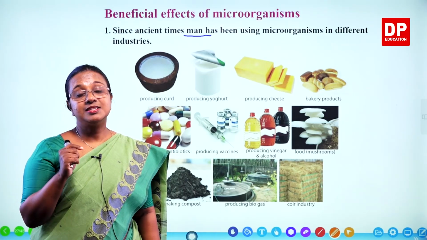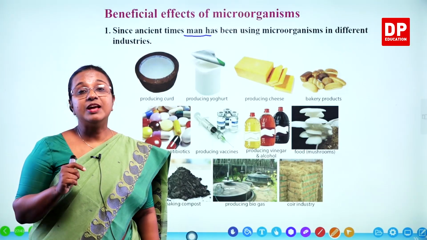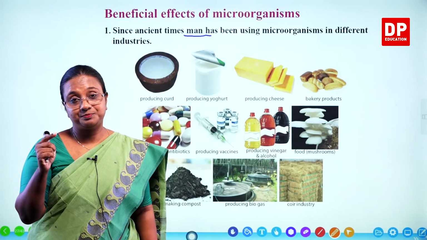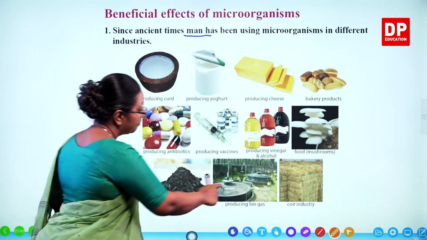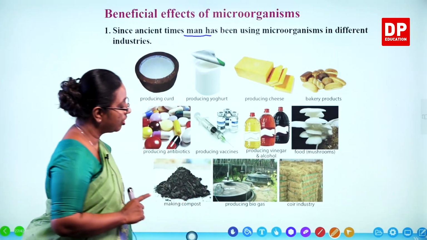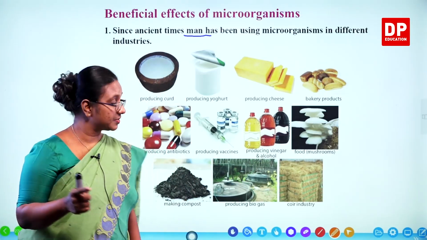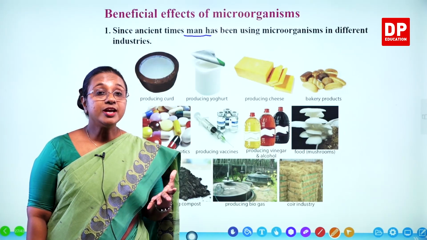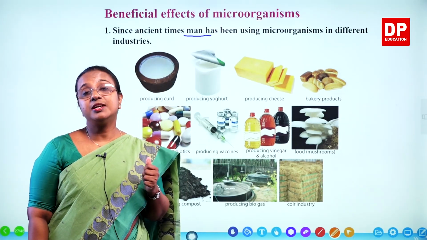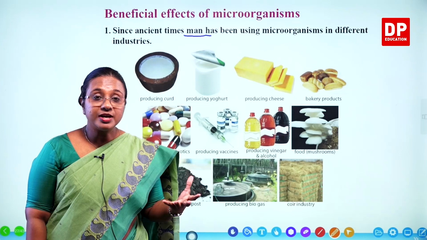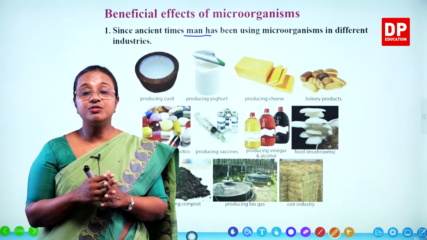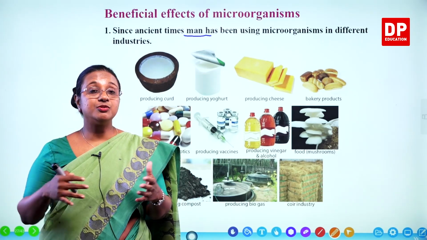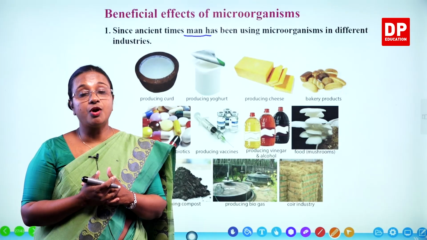But the difference is biogas has a very strong smell. So, that process also involves microorganisms. Then we have the coir industry. In the coir industry, like say coconut fiber, from the coconut husk they separate out the fibers, combine them together and produce coir.